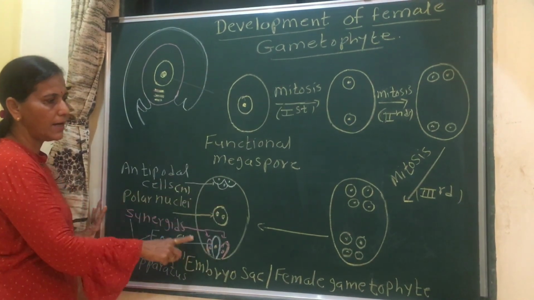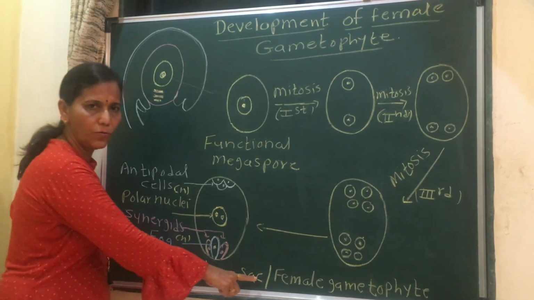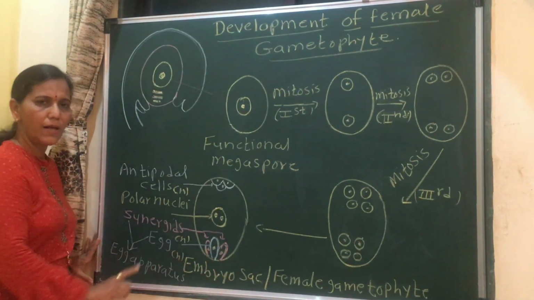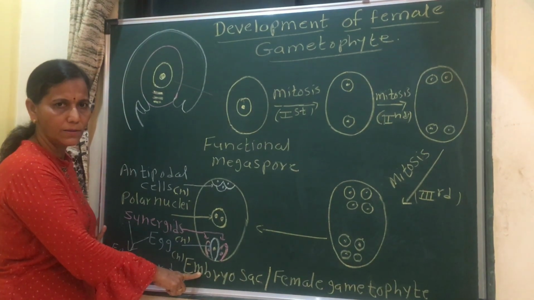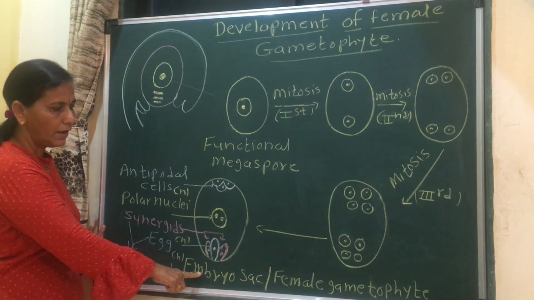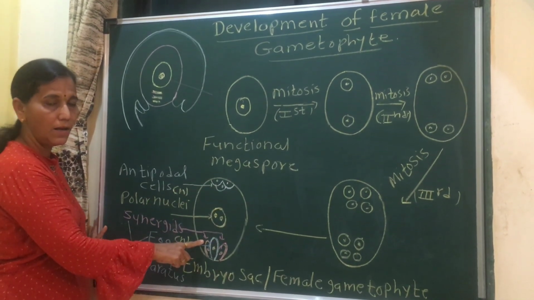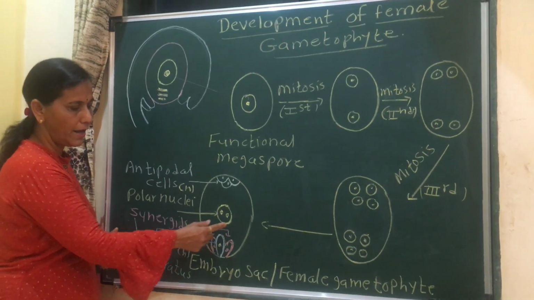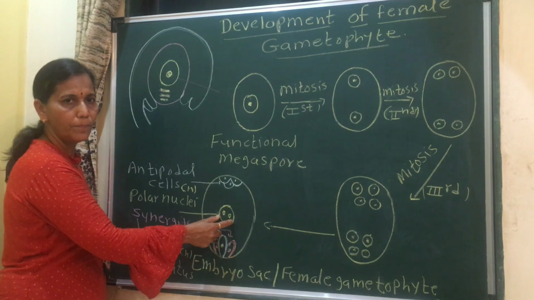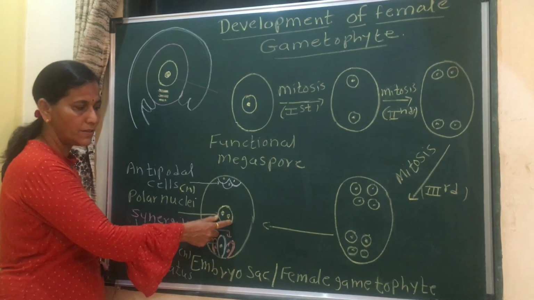This 7-cell 8 nucleated structure is called the female gametophyte, also known as the embryo sac, or the female prothallus. In this female prothallus, all cells are haploid except the polar nuclei or secondary nucleus, which is diploid.